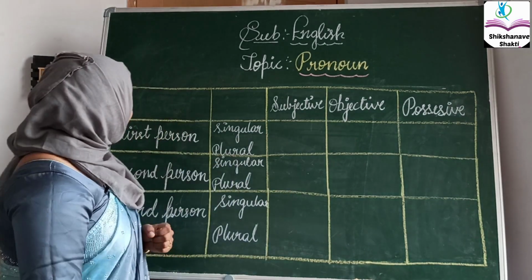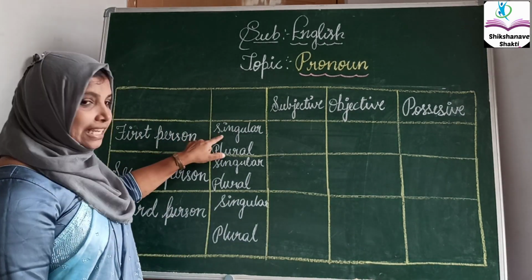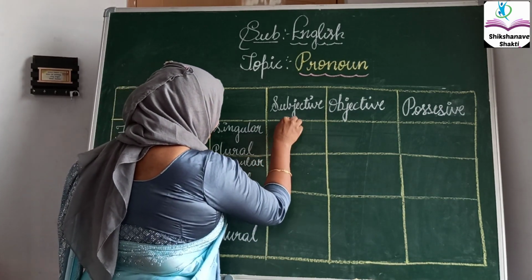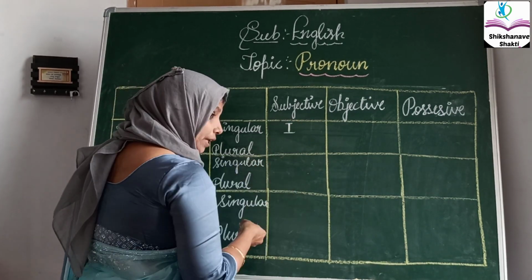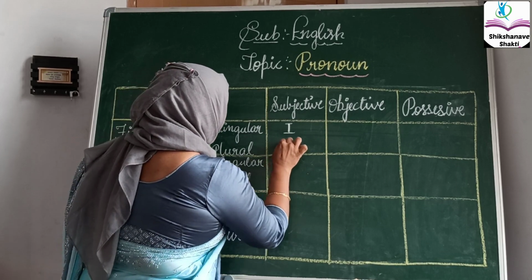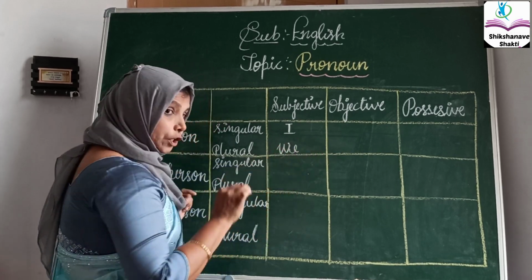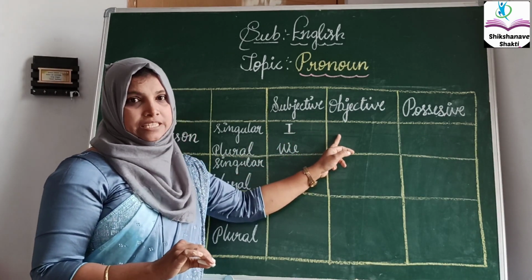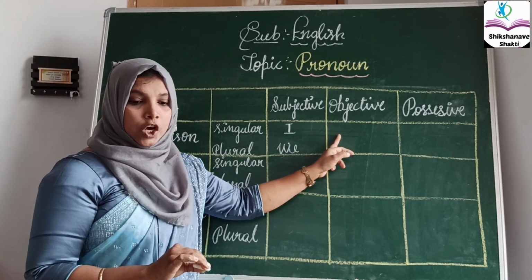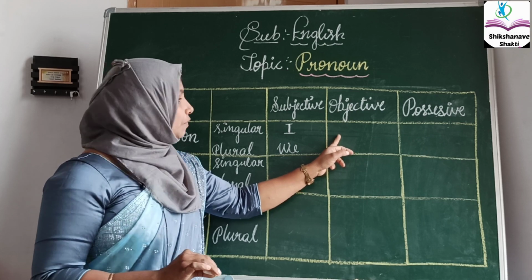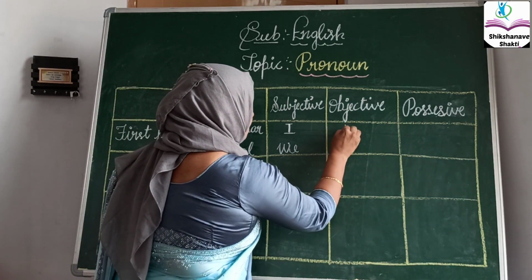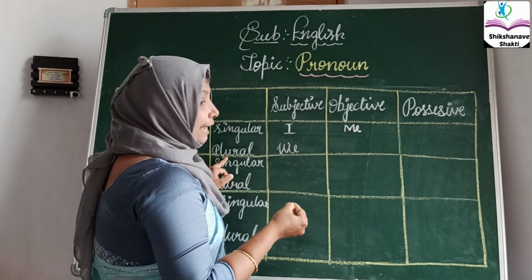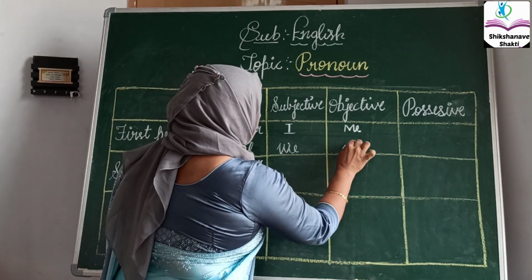The first person singular will be I only. Plural will be we. It is in subjective, but in objective it will change. In objective, it will be me. In the plural, it will be us.